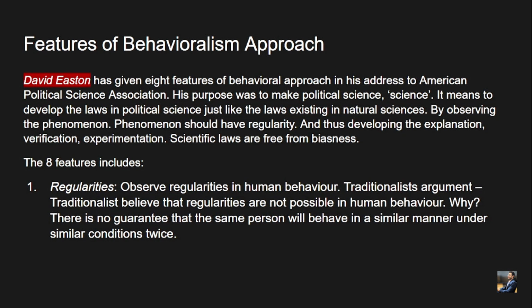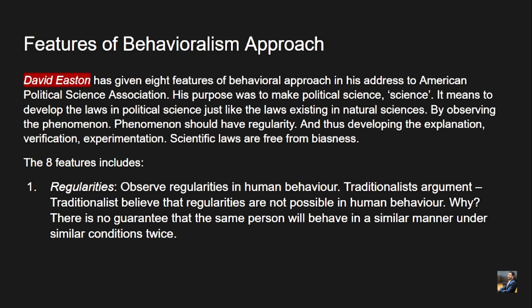David Easton has given 8 features of the behavioral approach in his address to the American Political Science Association. His purpose was to make political science a real science, which can be verified and based on research. It means to develop laws in political science just like the laws existing in natural sciences, as we see the laws of, let's say, Newton, the laws of gravity and so on, which are very much based on scientific studies.